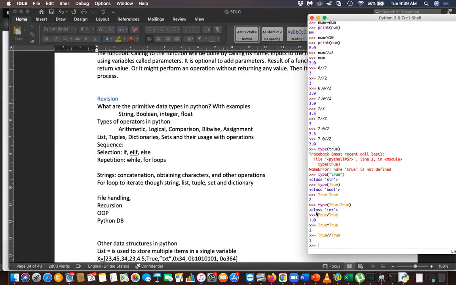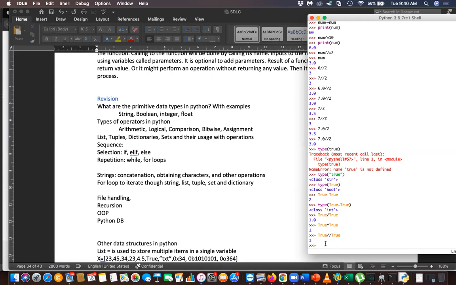Doesn't the divide and divide get cancelled? Floor division, no. Floor division, 1 divided by 1 is 1. The floor value is 1. True by true divide is 1.0, and the floor value of that is 1. Here you got the answer. Understood?